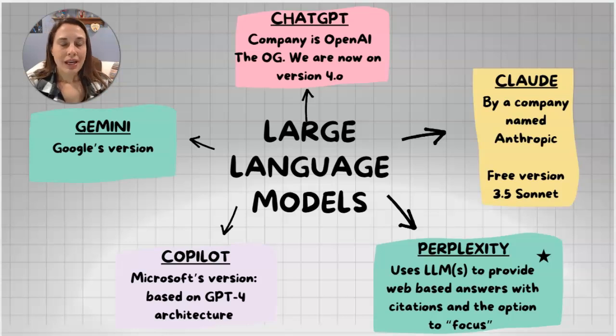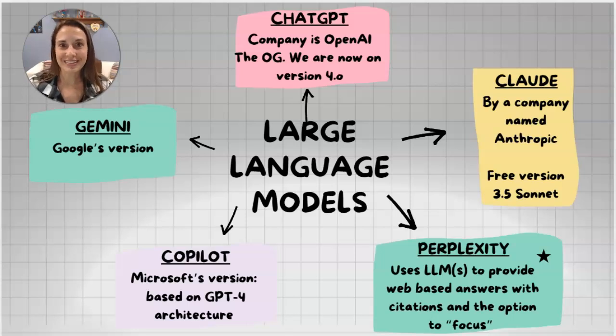Hi everybody. Now that we've talked a little bit about the technical pieces of LLMs, large language models, I thought this might be a good time to actually look at a few of the large language models that we have available to us today. Now, as you know, these technologies change very quickly, so give a little grace if not everything looks exactly the same as it is in this video. But I wanted to just talk about these a little bit and just show you their interfaces where we are today, so that you can get a feel for what is available to us to use.